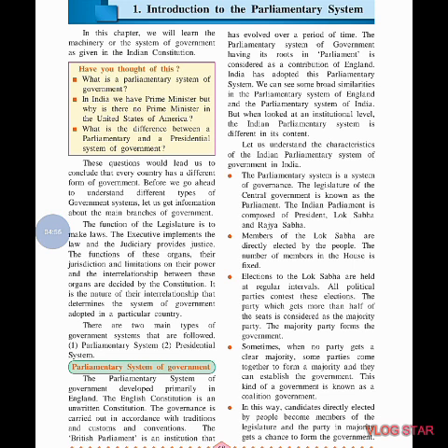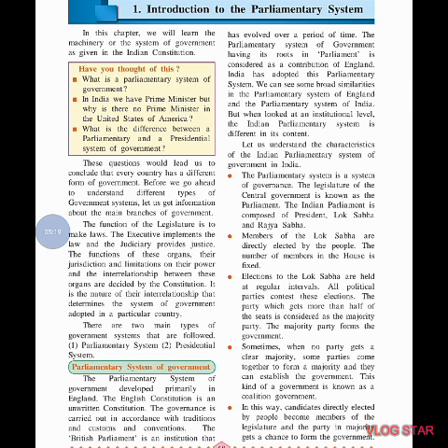It means the nature of their relationship, how they are behaving with each other, what the nature of that relation is. That determines the system of government adopted in a particular country.